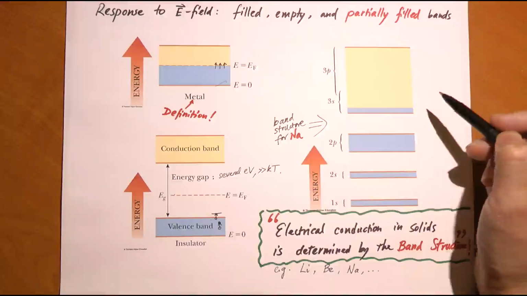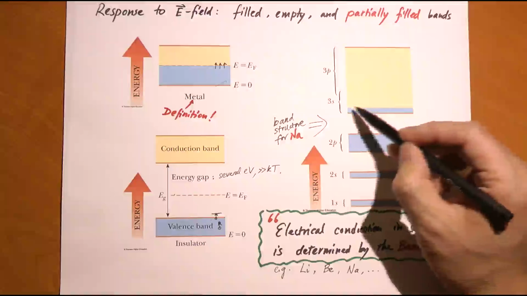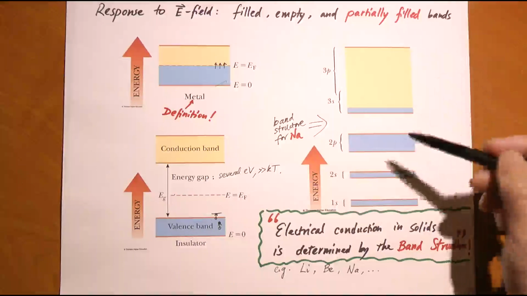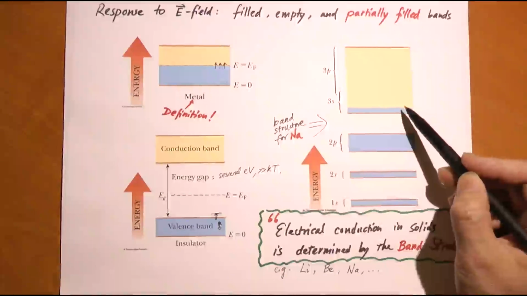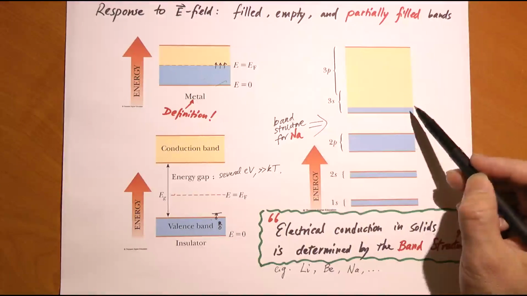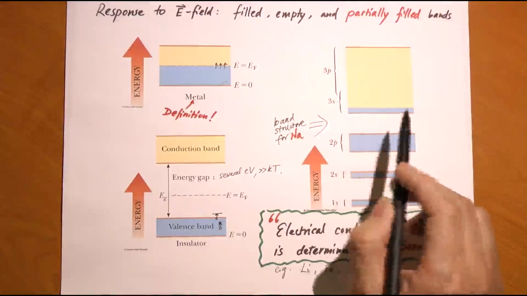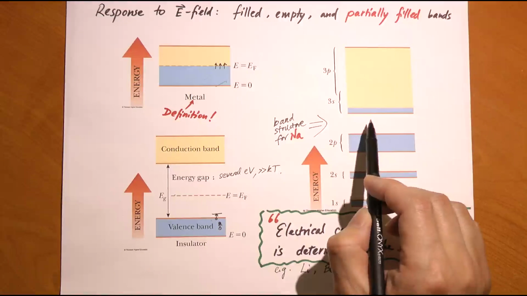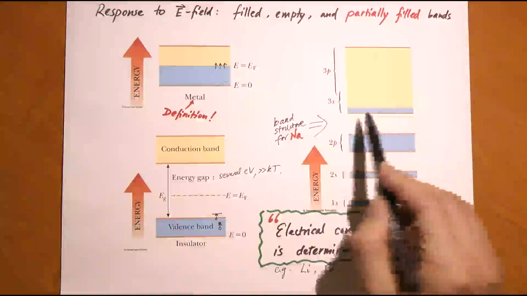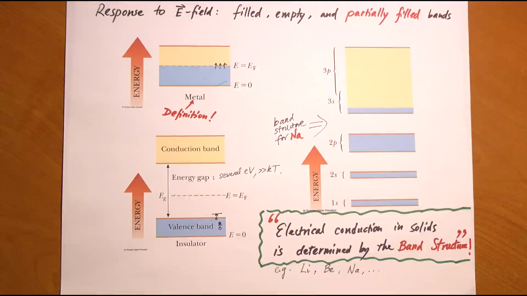So when you put this material in an electric field, the electrons in the 3s band can conduct electricity, even though the filled bands don't do anything. This, of course, is the energy band structure of sodium. You see, in sodium, the highest filled energy levels are the 3s energy levels. So the 3s electrons form a 3s energy band, which is only partially filled. Okay, we have arrived at a very important conclusion: electrical conduction in solids is determined by the band structure. I should say crystalline solids, otherwise you don't have this definitive band structure if it's amorphous. Electrical conduction in crystalline solids is determined by band structure.